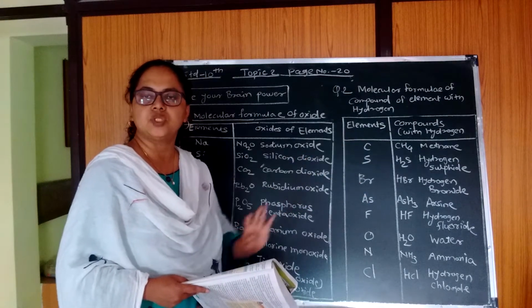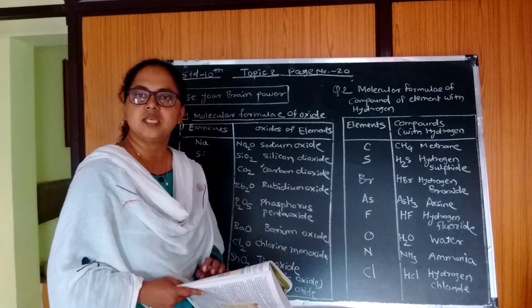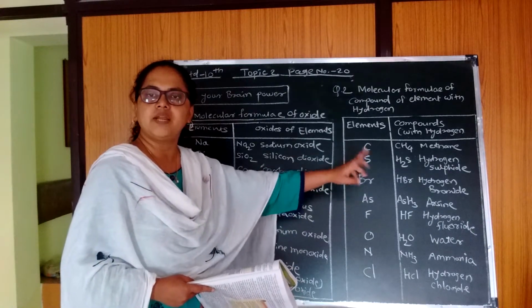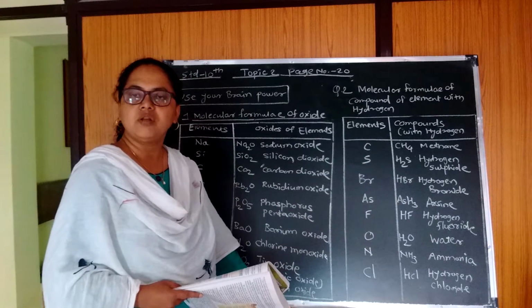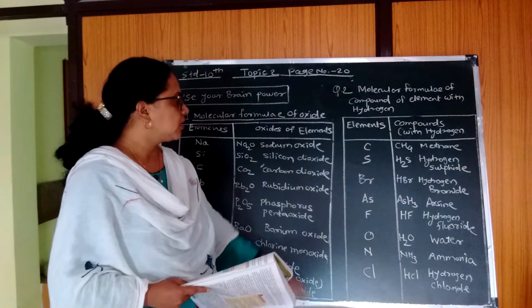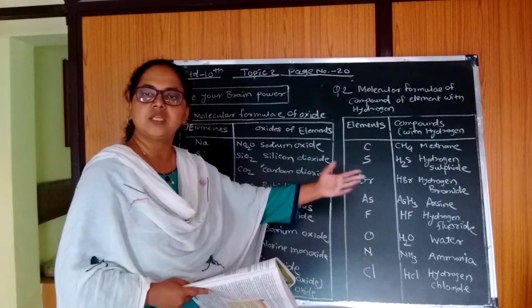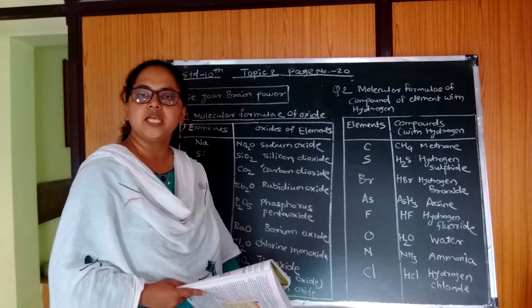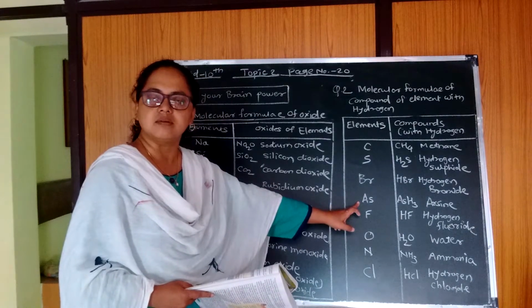Carbon combines with hydrogen to form methane, the molecular formula is CH4. Next one is sulfur. Sulfur combines with hydrogen to form hydrogen sulfide, H2S. Third is Br, that is bromine. Bromine combines with hydrogen to form hydrogen bromide, HBr.